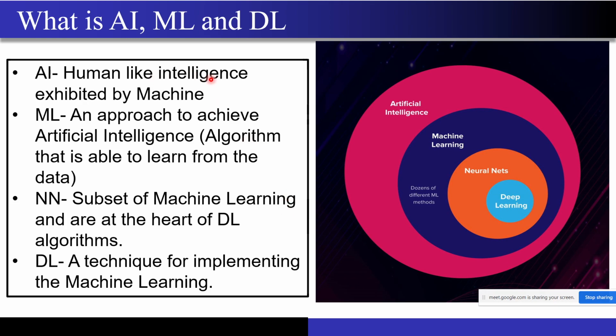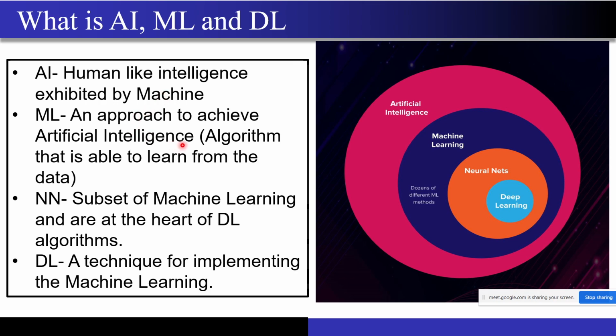Now just to give you a brief overview, what is AI? AI is nothing but artificial intelligence, right? It is nothing but human-like intelligence which we want our machine to exhibit. We want it to take decisions like a human, right? So we want our machines to work like that. Your AI is nothing but we want our machines to exhibit human-like intelligence, and that will be done by the machine only, right? Without any help from the human, right?